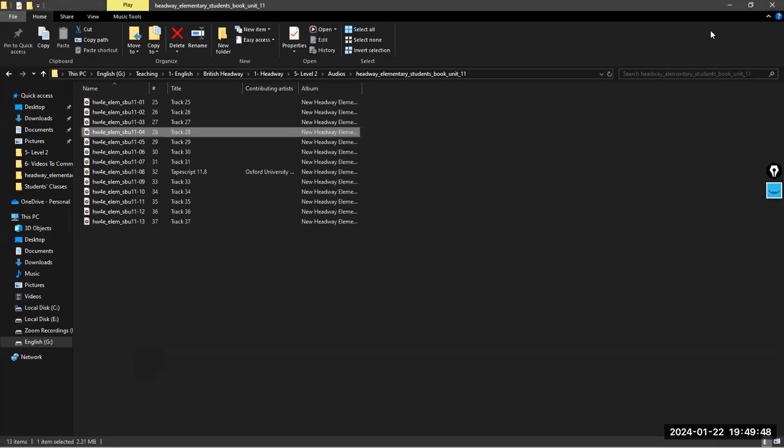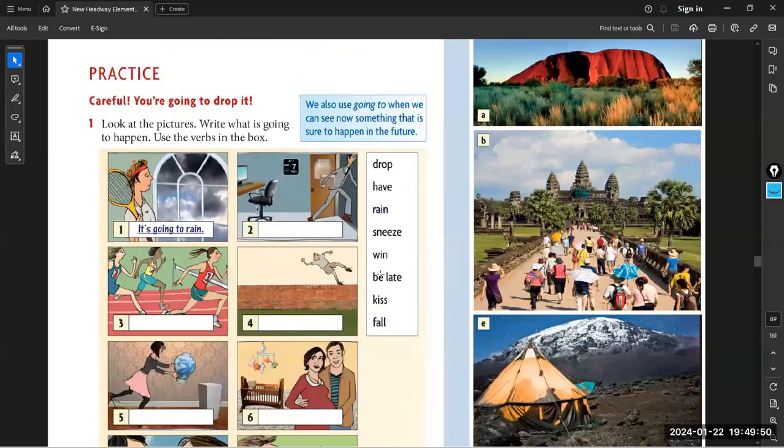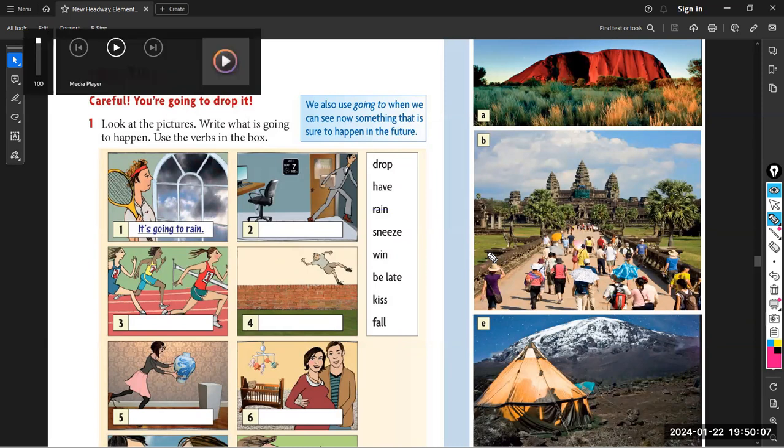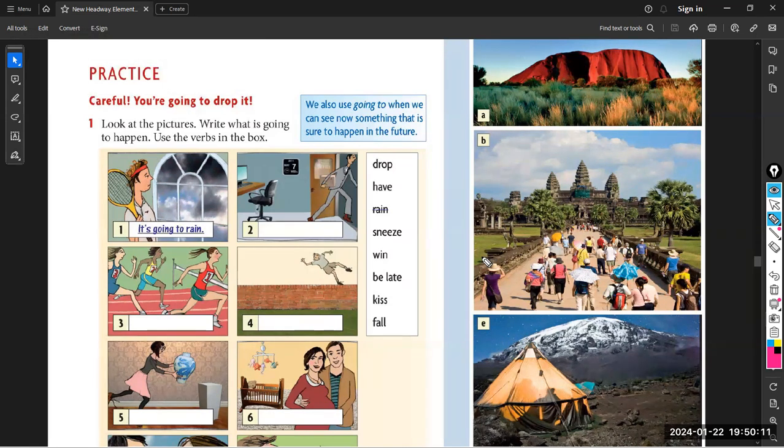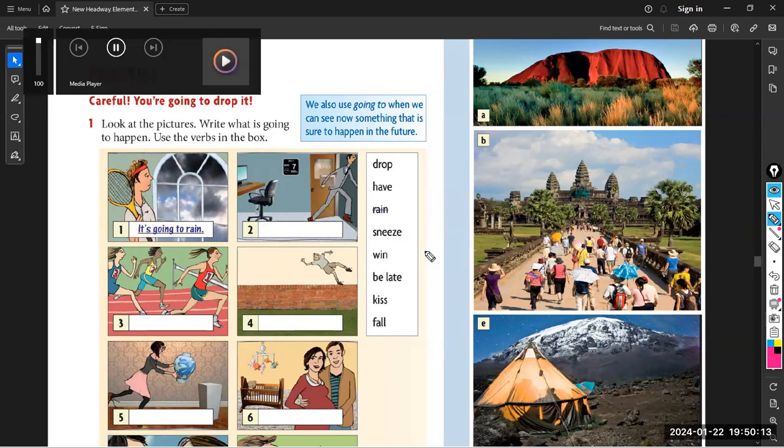Tape script 11.4. Careful, you're going to drop it. 1, What a pity. It's going to rain. He can't play tennis. 2, Look at the time. He's going to be late for his meeting.